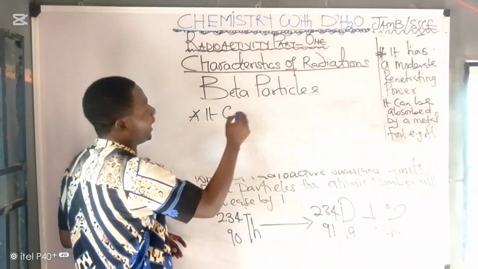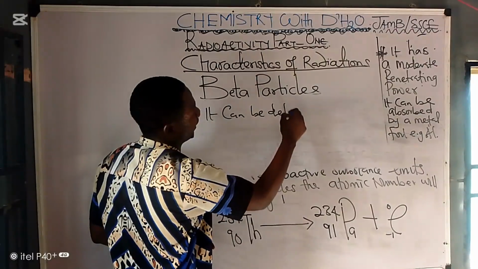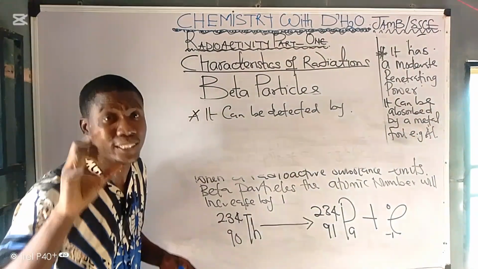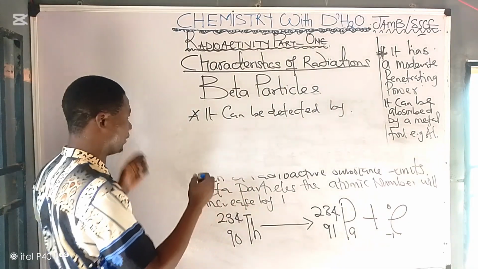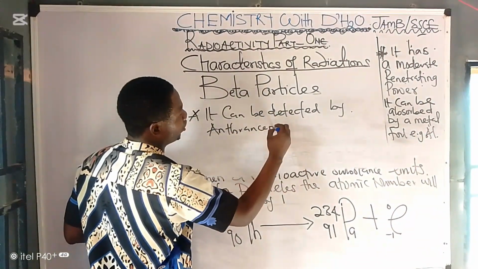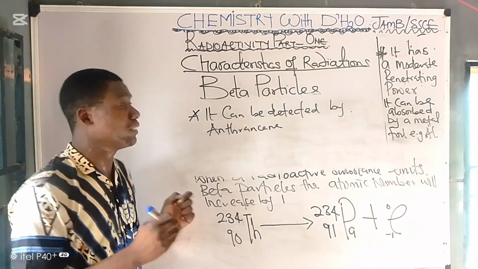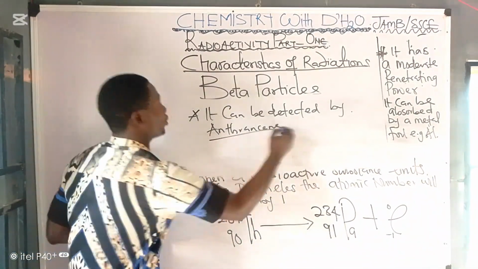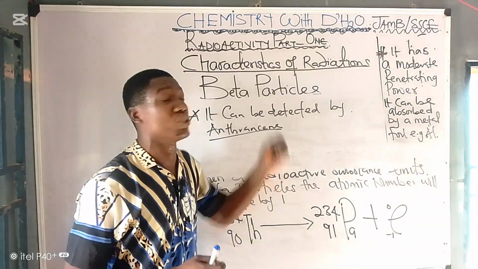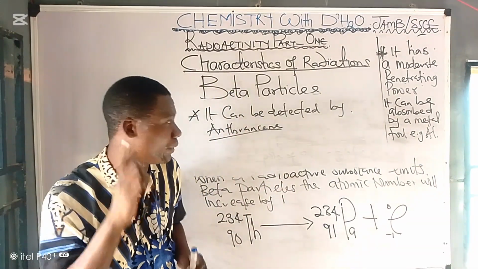It can be detected by, what do we use to detect beta particles? Take note of this. You can use anthracene to detect it. So the chemical compound used for detecting beta is anthracene, while the chemical compound for detecting alpha is your zinc sulfide. It must be noted.